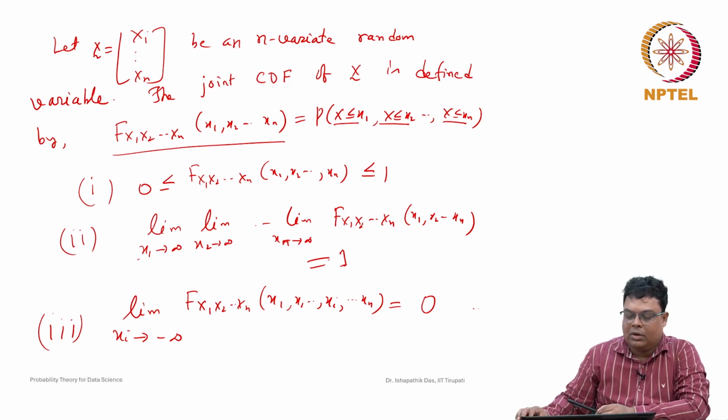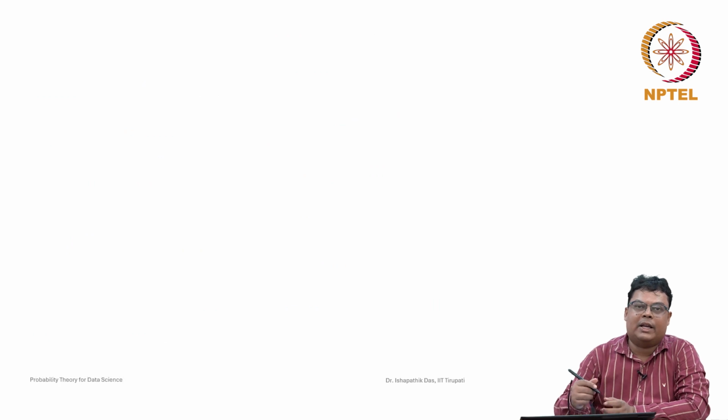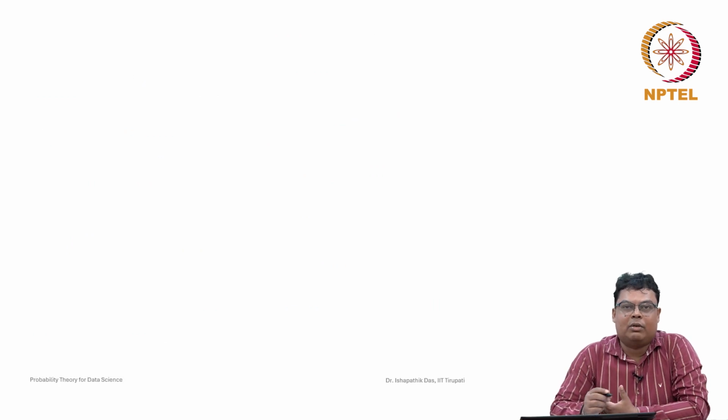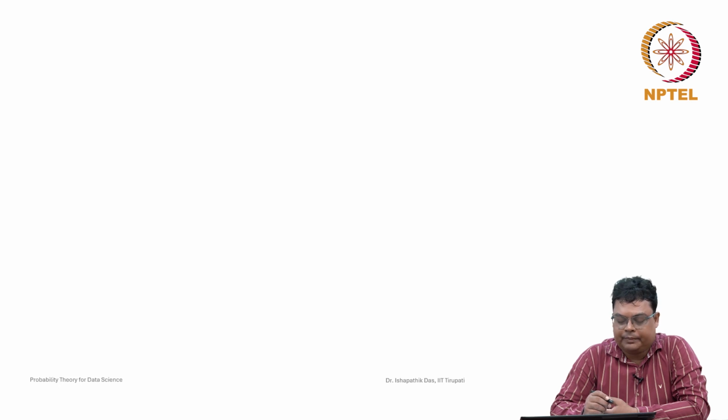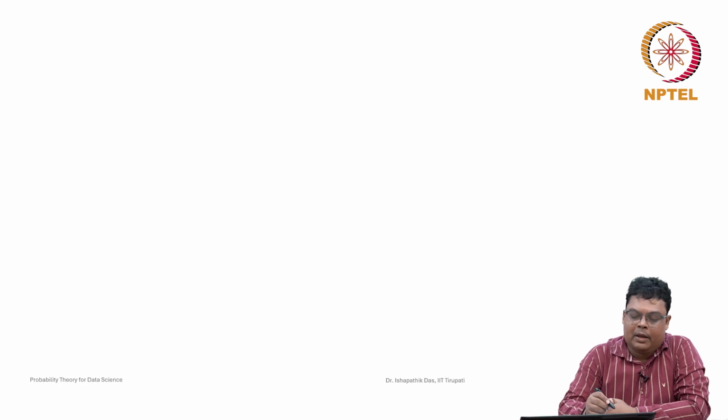Now, whatever is useful we will utilize in the future. Some of the concepts: how we will get the marginal probability distribution functions. For bivariate cases, suppose x1 and x2 are a bivariate random variable.